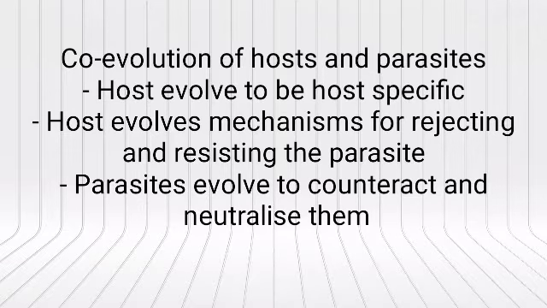That is why only those parasites that counteract or neutralize the new mechanisms that the host has evolved survive. So from there we can see that they are co-evolving. There is a co-evolution between the host and the parasites.